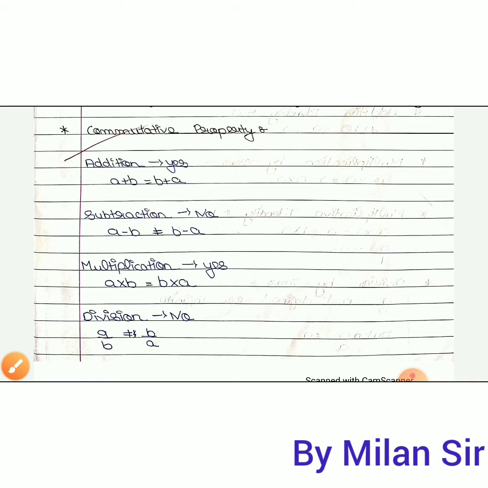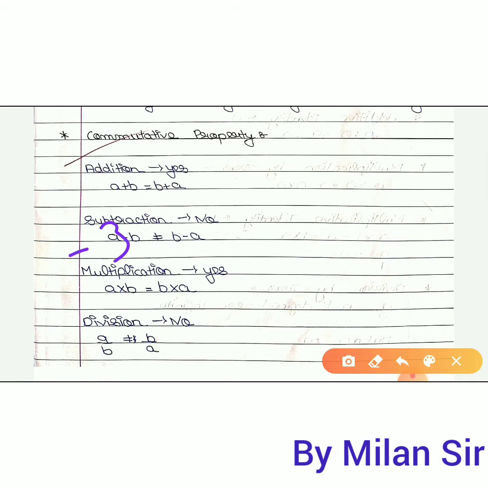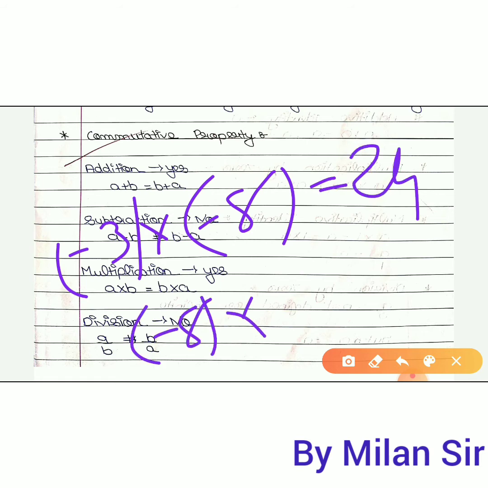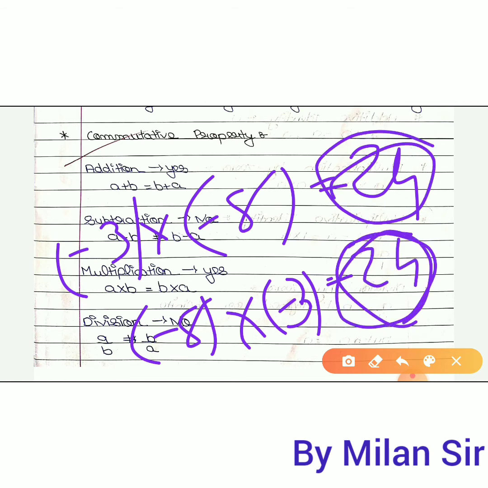Okay, if you take minus 3 multiplied by minus 8, you will get the answer 24. If you take minus 8 multiplied by minus 3, then you will get the same answer 24, right? So these two answers are the same. So you can say that multiplication is closed under the commutative property.